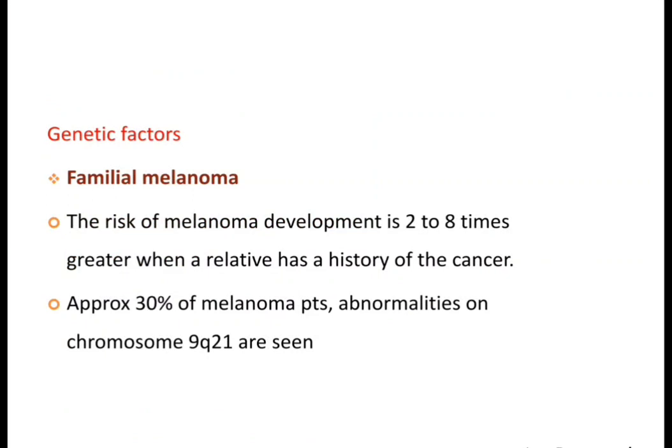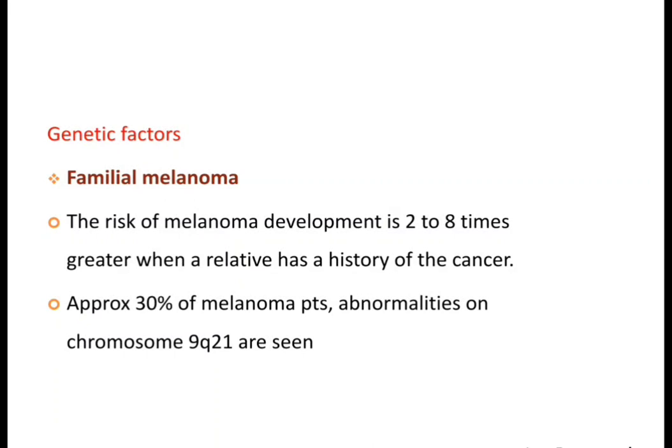Coming to the genetic factor, it is the familial melanoma. Higher risk is seen among those persons whose relative has a history of malignant melanoma. So the two important factors are environmental and familial.